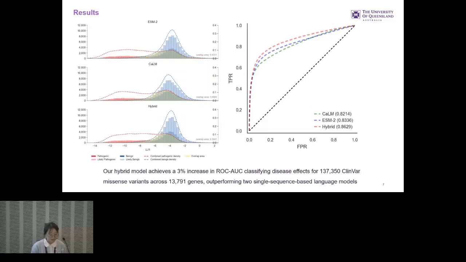We could find the CaLM model alone, that is the codon language model alone, can distinguish these missense variants, but its performance is not better than the protein language model. And more importantly, our hybrid model achieved a 3% increase in ROC AUC in classifying this disease effect, and it significantly outperformed the two single sequence-based models. Besides, it also performed well in distinguishing pathogenic missense variants.